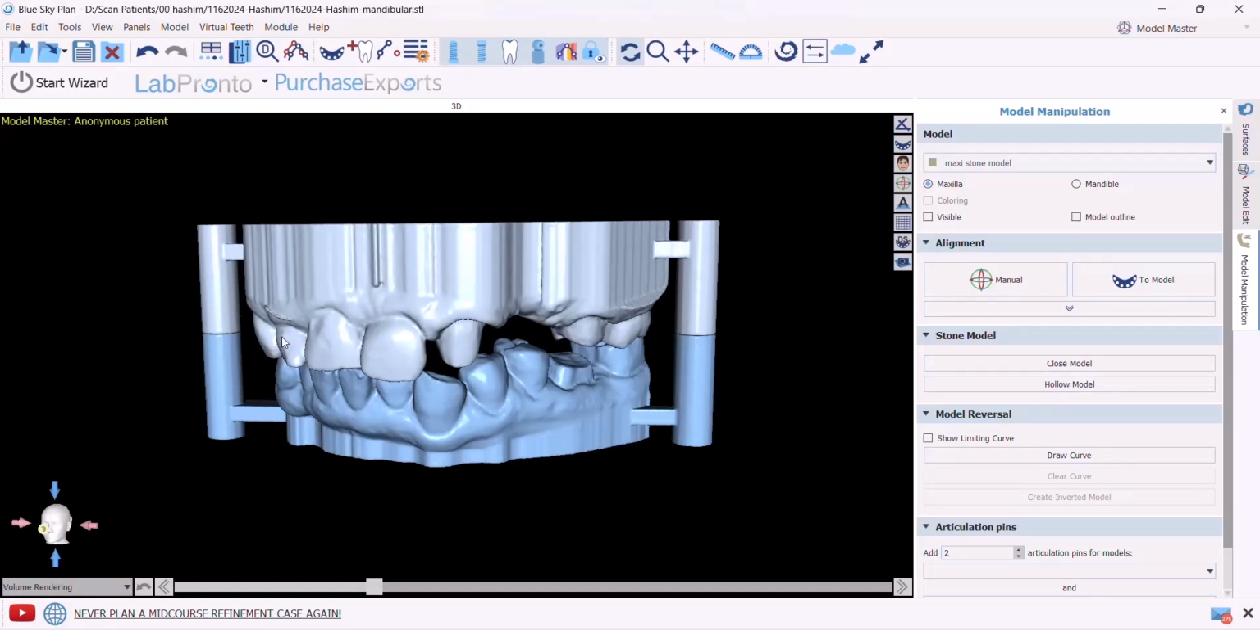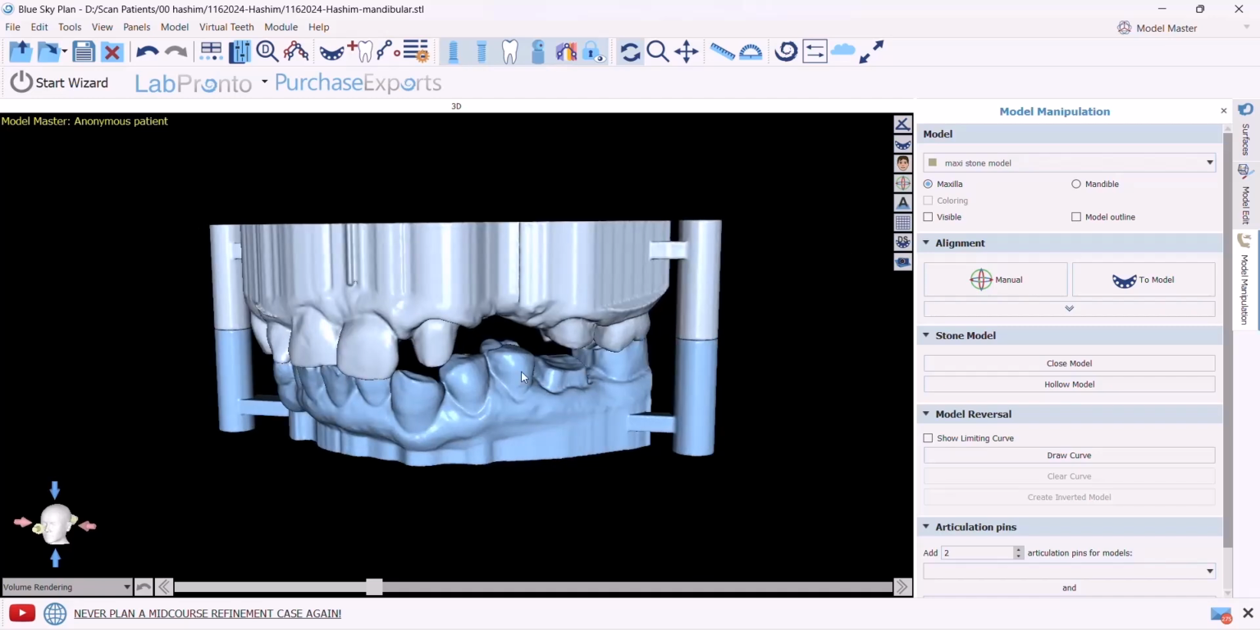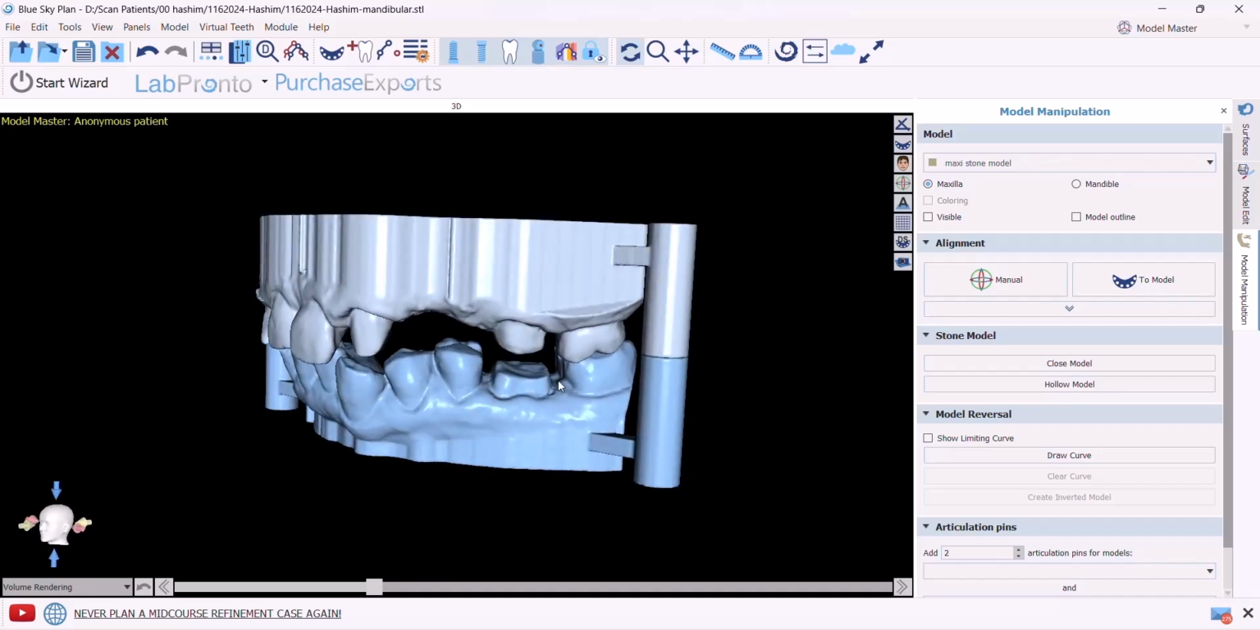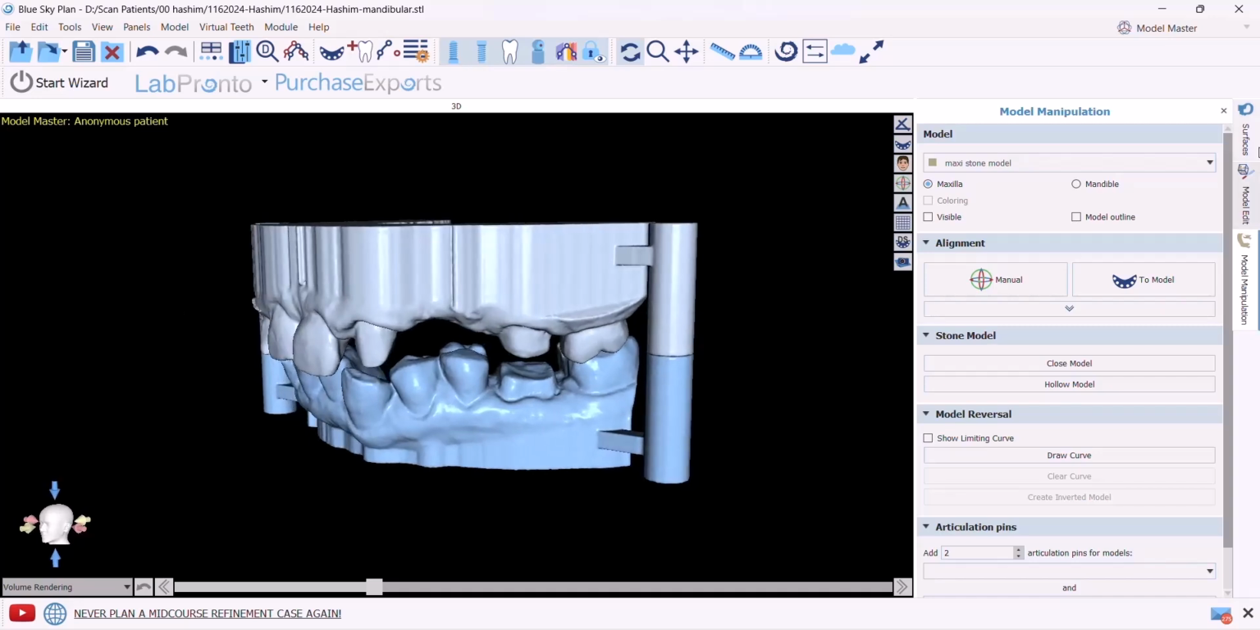In this lecture, we will learn how to create a crown on this lower first mandibular molar. It is essential that you see the videos before this because you'll learn how to work with this software, and what we'll discuss here will be related to the previous lectures.